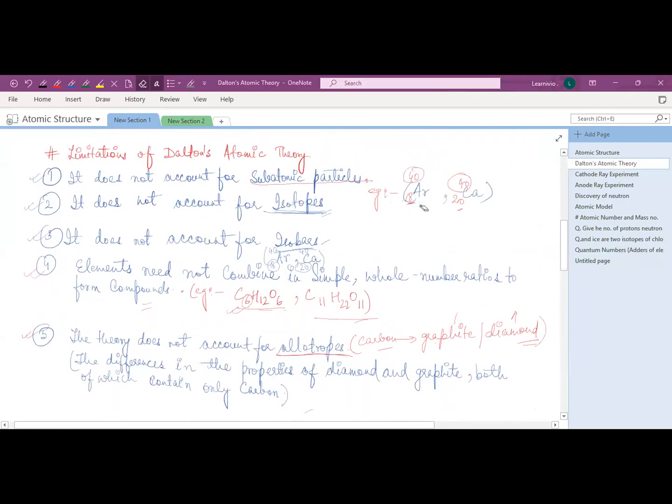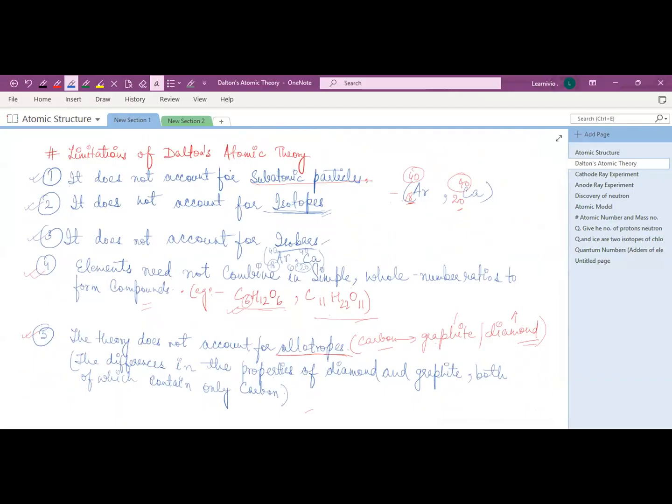Okay, so let's see what the limitations and drawbacks of Dalton's theory are. The first drawback is that it doesn't account for the subatomic particles, because he just said that atoms are indivisible particles. He didn't talk about subatomic particles.